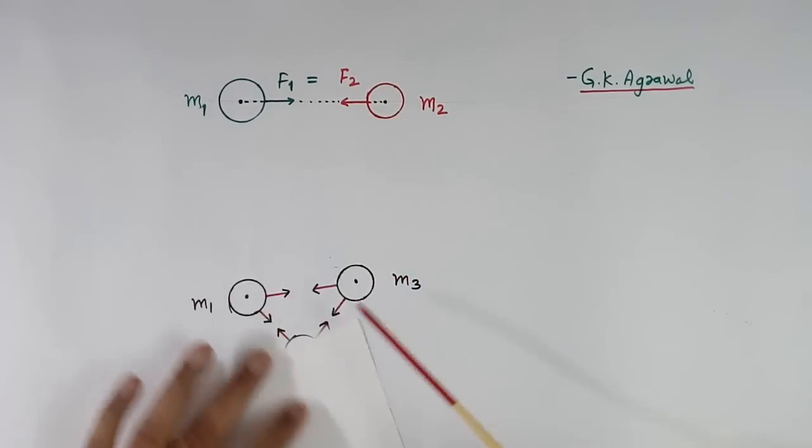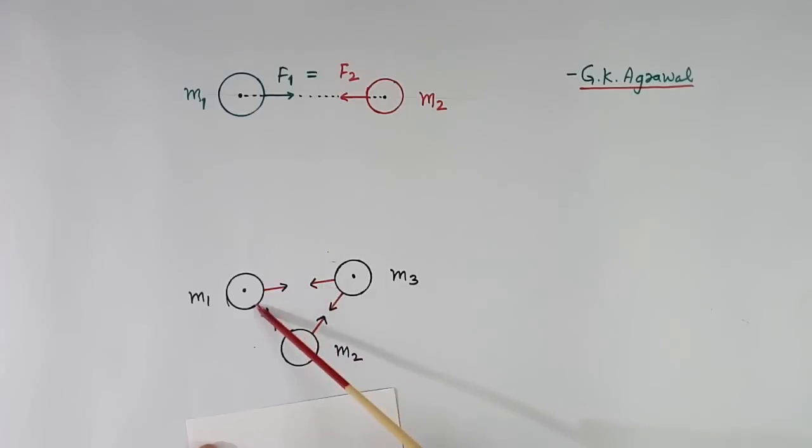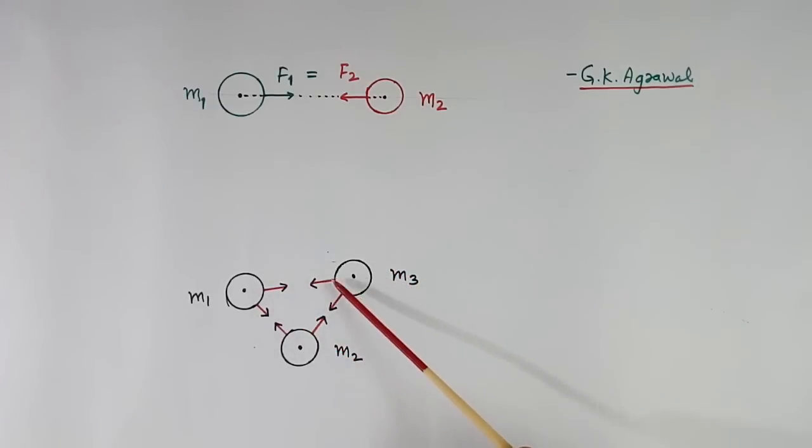These two are equal. These two are equal. These two are equal. But this and this is not equal. Because this force depends upon M1 and M2. This force depends upon M1 and M3. So this force will be different than this force and will be different than this force.